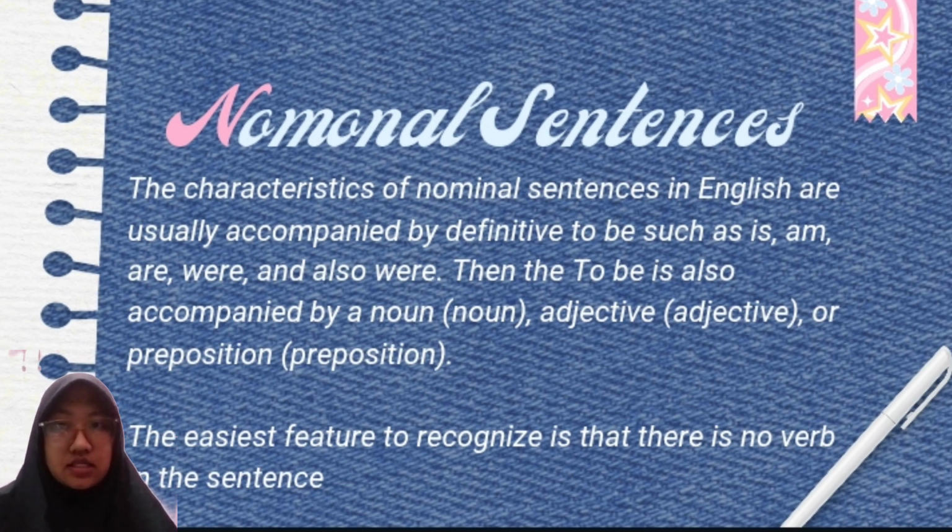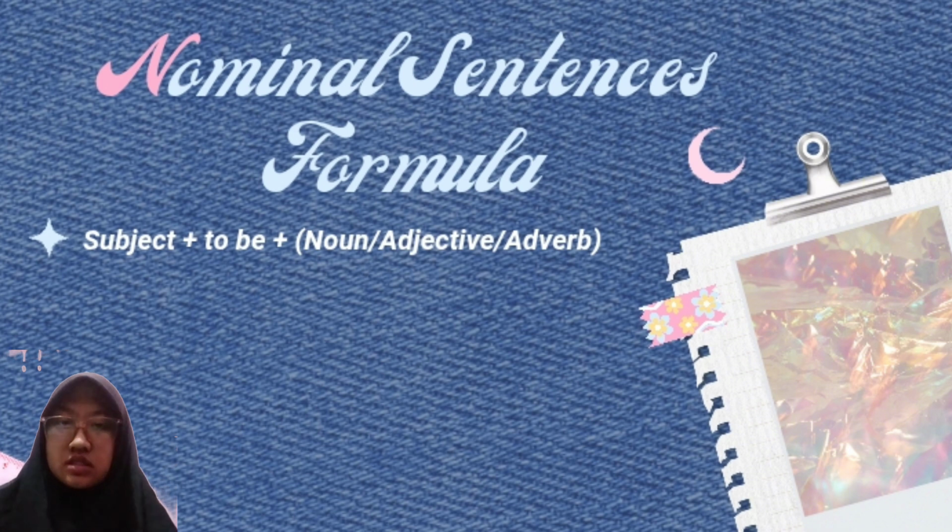Characteristics of nominal sentences in English are usually accompanied by a definite to be such as is, am, are, was, and were. That to be is also accompanied by a noun, adjective, or preposition. The easiest feature to recognize is there is no verb in the sentence. The nominal sentences formula: subject plus to be plus noun, adjective, adverb.